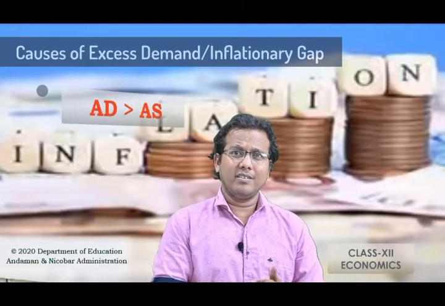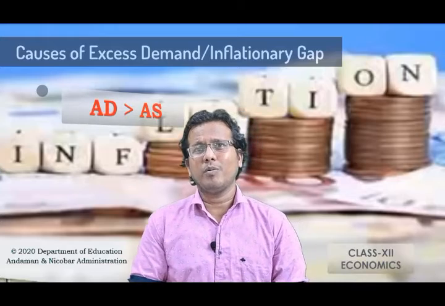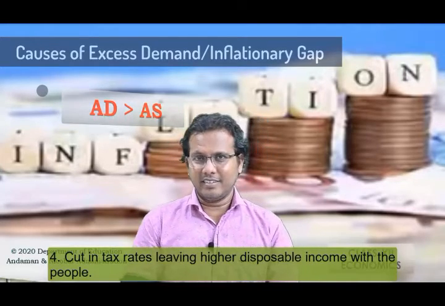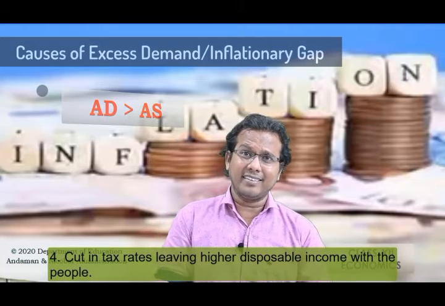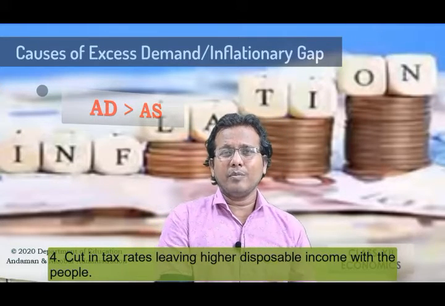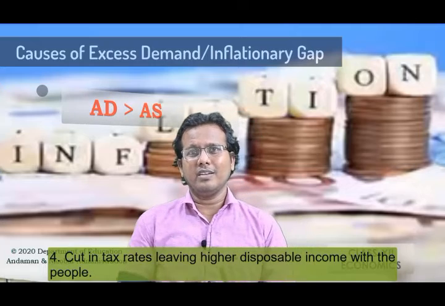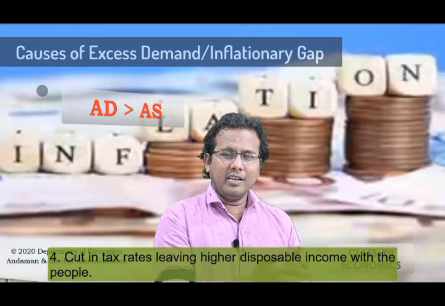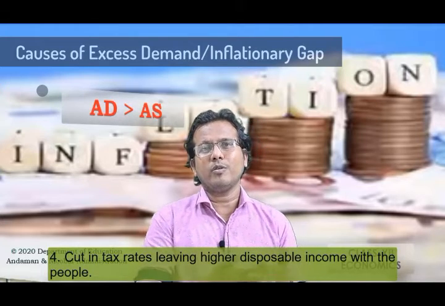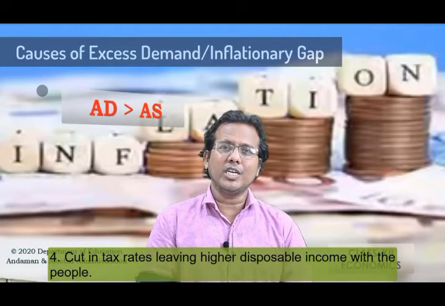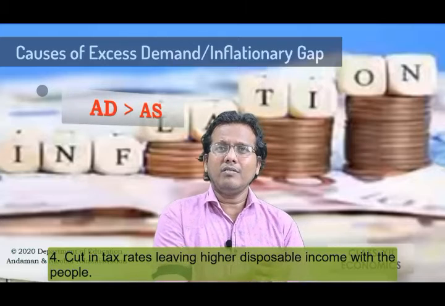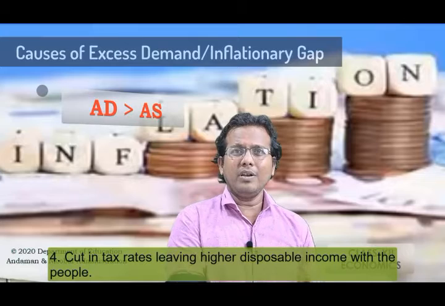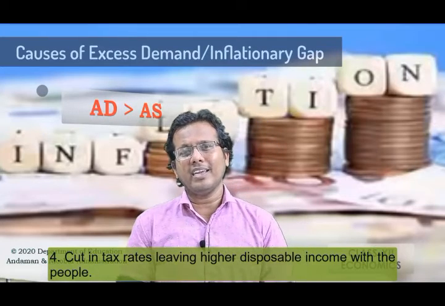And one more reason why the problem of excess demand arises in the economy, that is the cut in the tax rate. Whenever taxes are imposed on the people, some part of the income is paid as tax to the government. So whenever the government cuts the tax rate, what happens? The people get more disposable money in their hand.